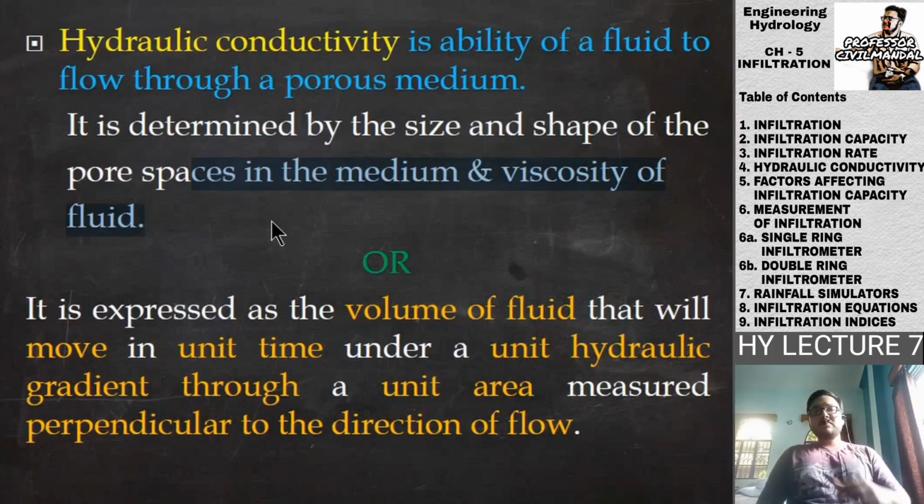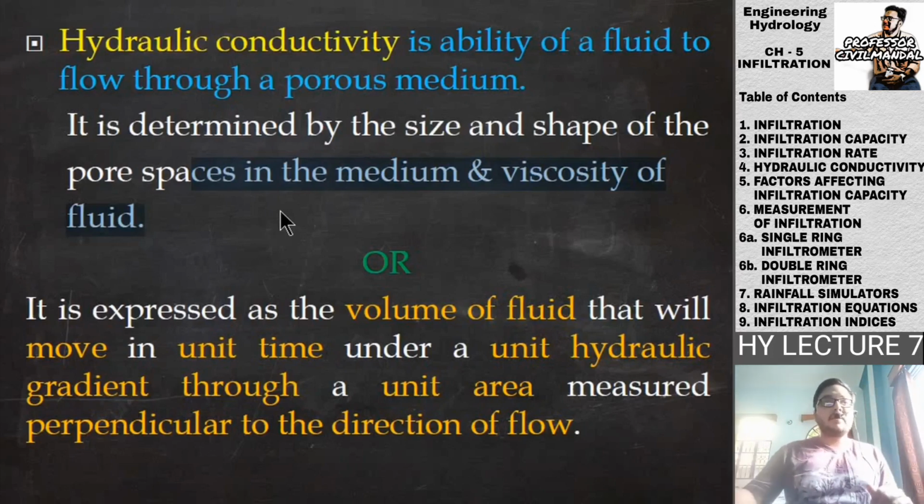So this is how viscosity affects the hydraulic conductivity. Of course, if a material is more viscous, then the fluidity will be reduced for that particular fluid. The fluid will have lesser flow velocity as compared to the ones which have lesser viscosity. So this is the way viscosity affects our hydraulic conductivity.